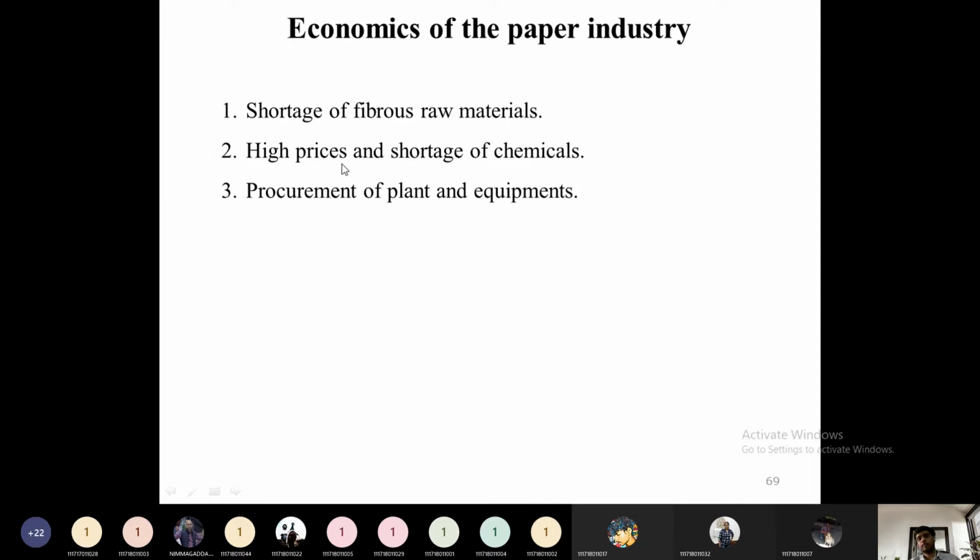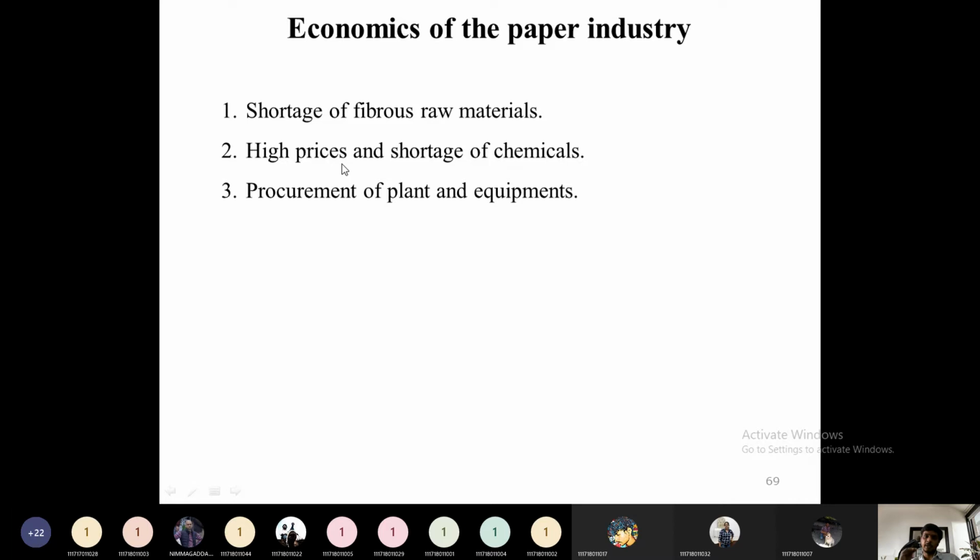Then what is the economics of the paper industry? So the economics of the paper industry is largely dependent on three factors. One is availability of the raw material, then availability of the chemicals, and availability of the industrial equipment. On these three categories only, the economics of the paper industry will depend.